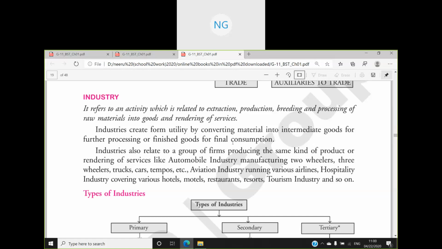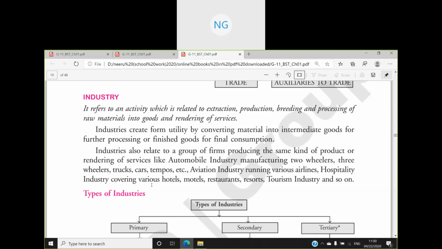Here they have used two words, finished goods and intermediate goods. Finished goods are the final product, already out, and now the customer can use it. Intermediate goods are further used in another industry for becoming the final product.